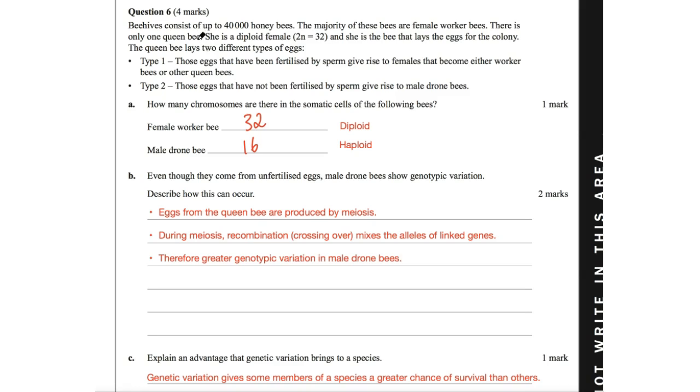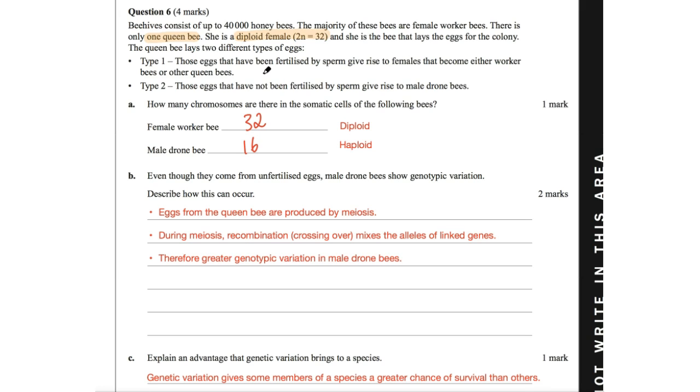Okay, question 6. Beehives consist of up to 40,000 honeybees. The majority of these bees are female worker bees. There is only one queen bee. Sounds like Gossip Girl. She's a diploid female, 2n is equal to 32, and she is the bee that lays the eggs for the colony.